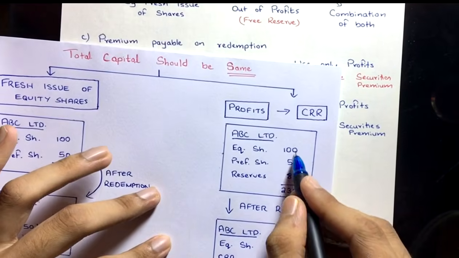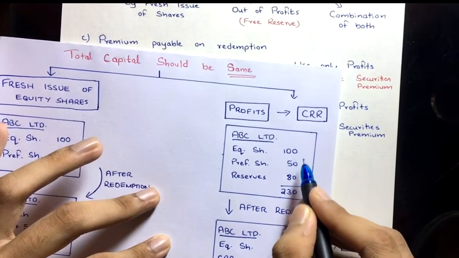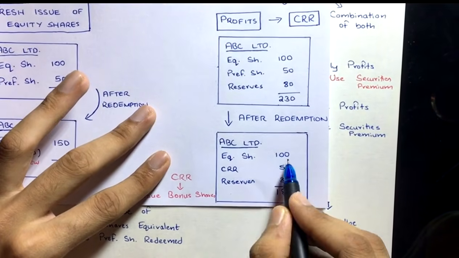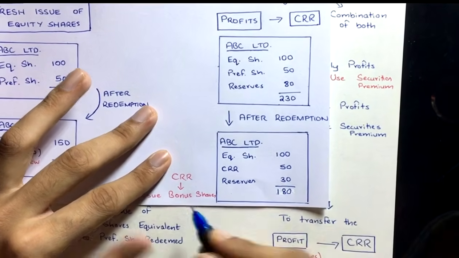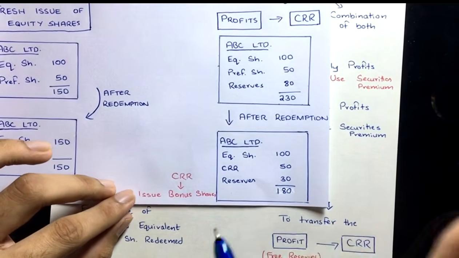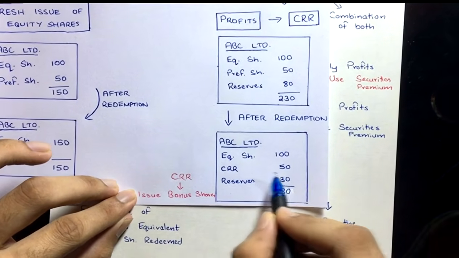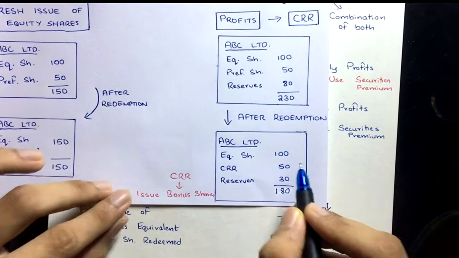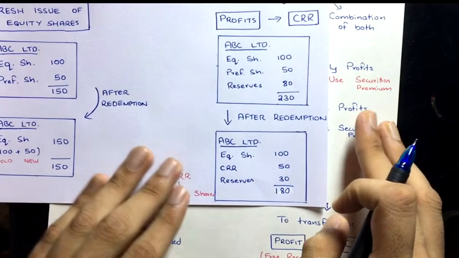See here, before it was 150 total capital, equity 100, preference 50. Now also it's the same: equity share 100 and CRR, which will ultimately get converted into bonus shares. That is guaranteed. So it will ultimately get converted, and we can say this can be included in the total capital. So 100 plus 50, 150. The total capital will remain the same.